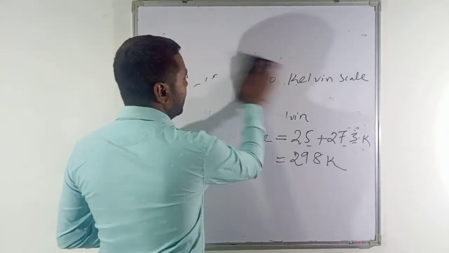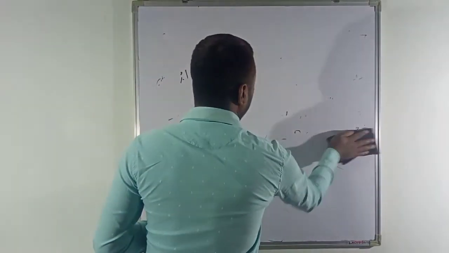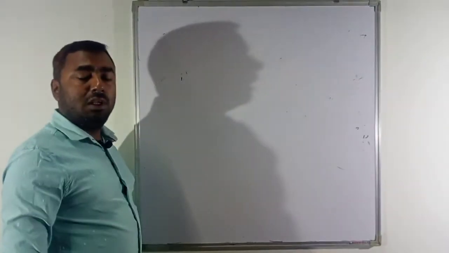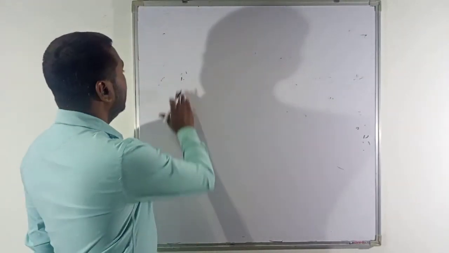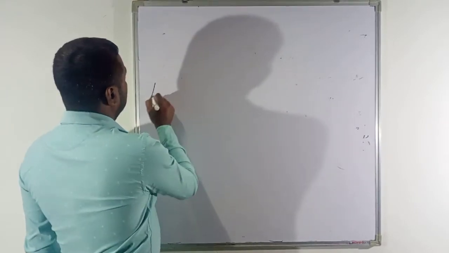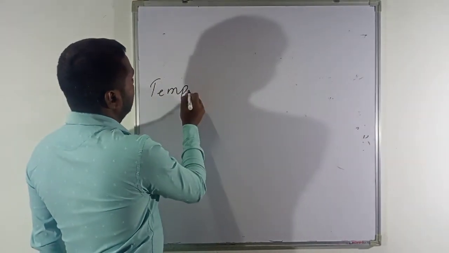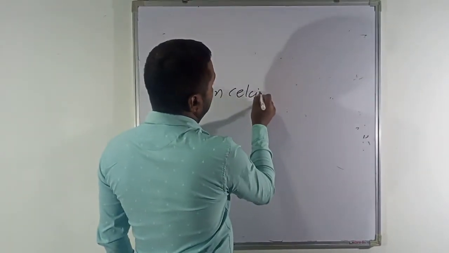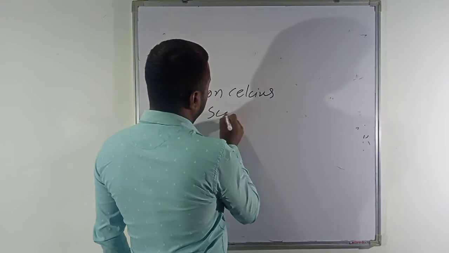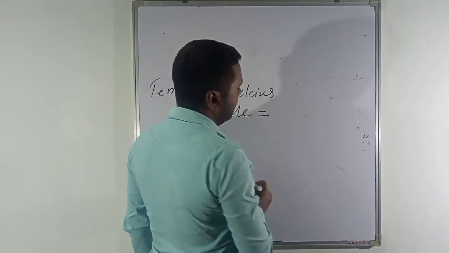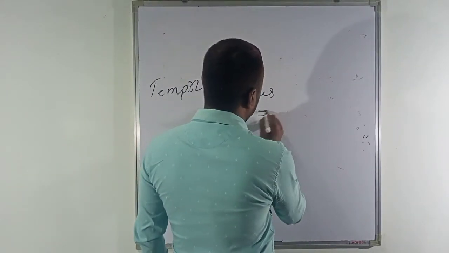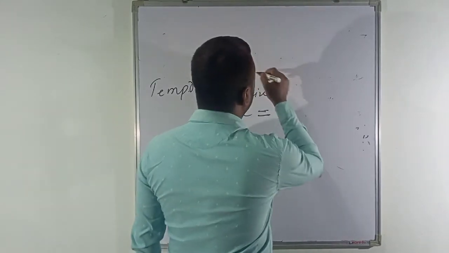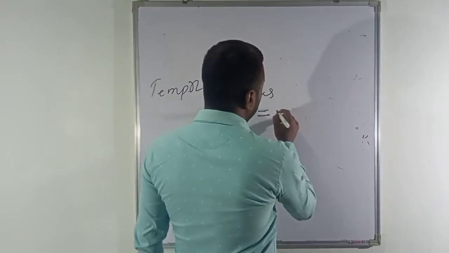Now again, if the temperature is given in the Kelvin scale, then how can you convert that into the Celsius scale? So temperature on Celsius scale equal to, when something is given in Kelvin.